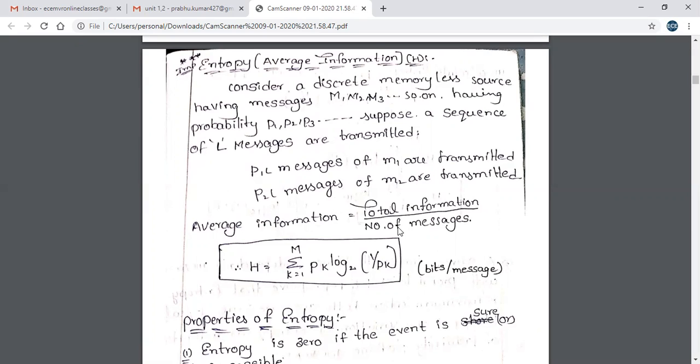Entropy means average information. Average information we indicate with H. H is equal to summation of k is equal to 1 to M Pk log to 1 by Pk. That is the H value. So this is a very important topic in this unit, and entropy will be used in the next units also. So entropy is very important.